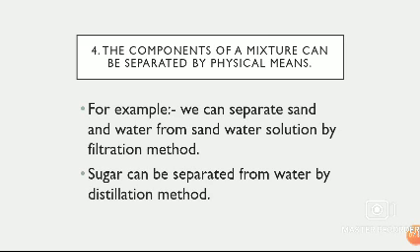So next is, the components of a mixture can be separated by physical means. So there is no need to use any chemical method. So only by physical methods can we separate the components of a mixture. For example, we can separate sand from water by using the filtration method, and we can separate sugar from water by using the distillation method. So in the distillation method, we simply boil the sugar solution. After boiling, the water gets evaporated, leaving behind the sugar.